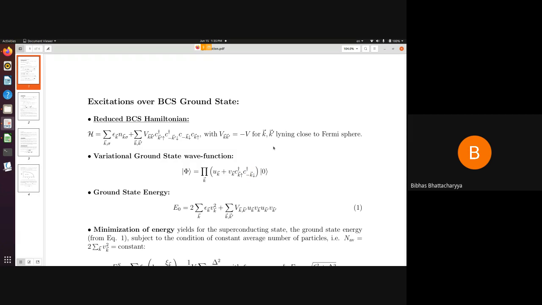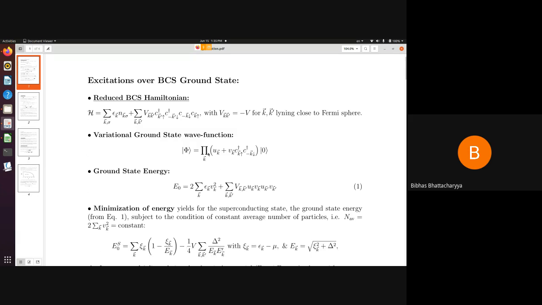With this variational ground state wave function, we calculated the ground state energy in terms of these pairing amplitudes u_k and v_k. Epsilon_k is the single particle energy as it appeared in the original Hamiltonian.